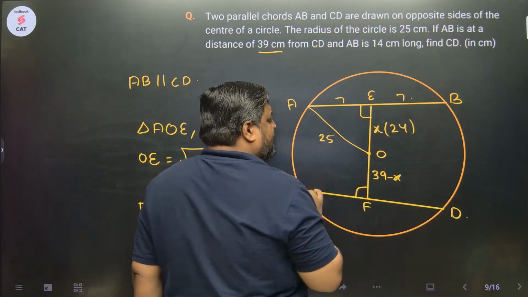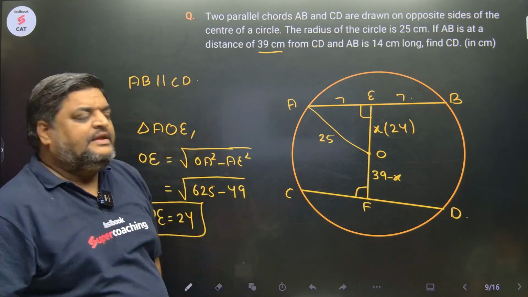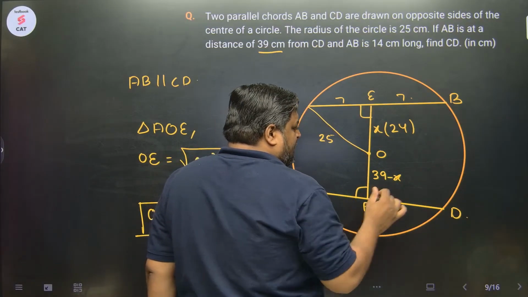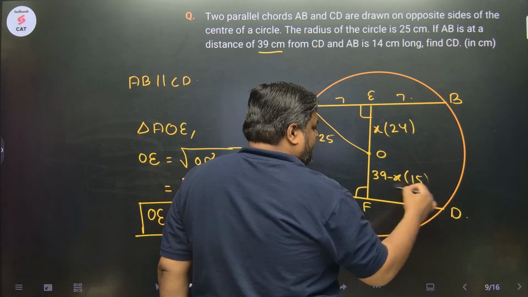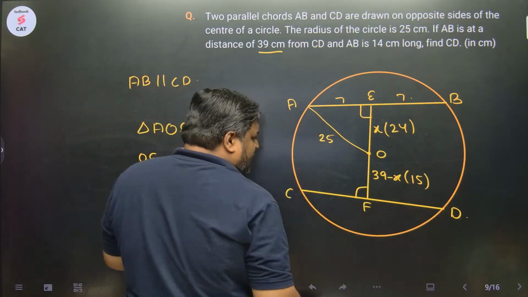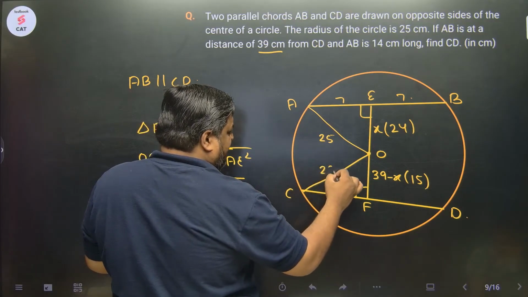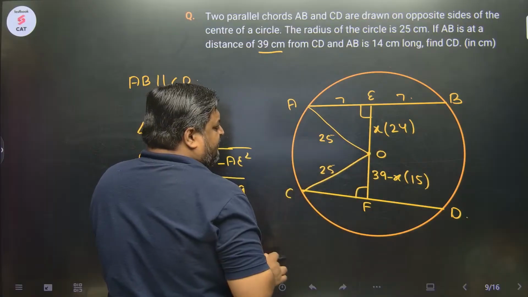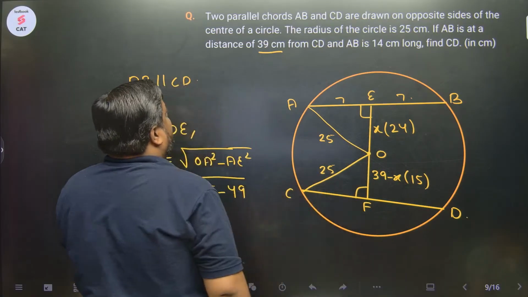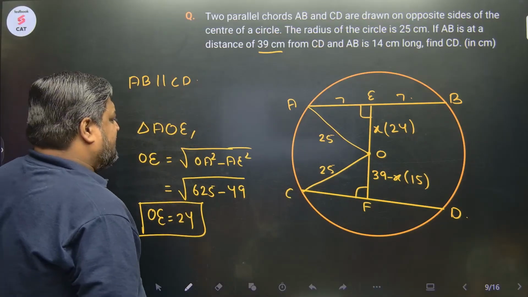And if this is 24, what would be OF? OF would be 15, because X is 24. So this would be 15. Right? If this is 15, I am interested in CD. If I connect this, this again is 25, OC is 25, OF is 15. We can calculate CF. Say yes, sir.